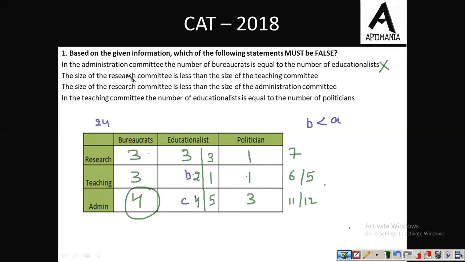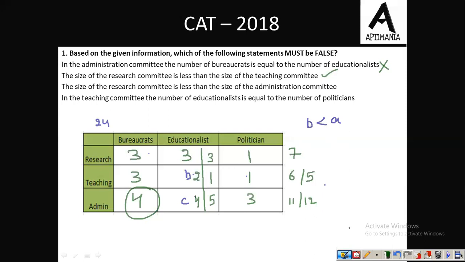4 4 3 लेते हैं तो it will be 11, and 4 5 3 लेते हैं तो it will be 12. Now again coming to second option, the size of research committee is less than that of teaching committee, which is not possible. चाहे 6 value हो, चाहे 7 हो, this is not possible. So this is the false statement. So the correct answer is option B.